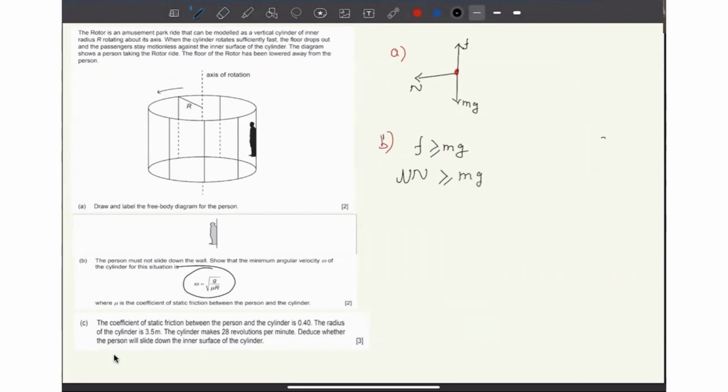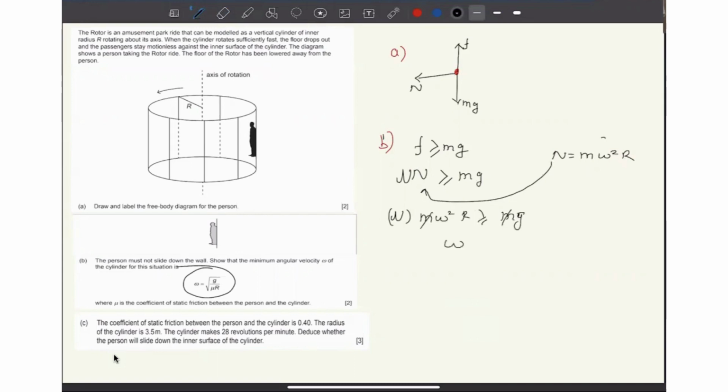Okay. Now what is N? N is providing the centripetal force. So instead of N, I can write m omega square r, which is the centripetal force. I will substitute its value over here. So I'll get mu m omega square r greater than or equal to mg. Correct? m and m will cancel out.